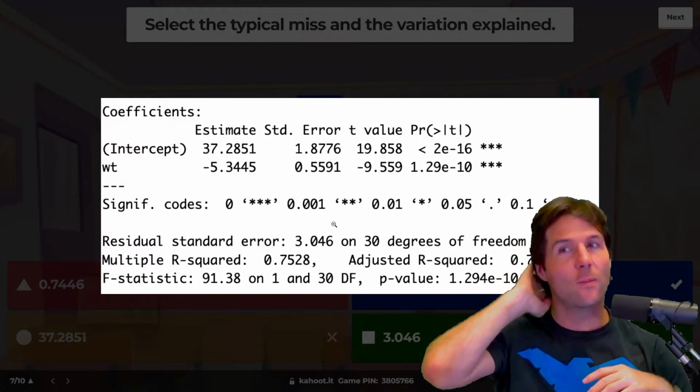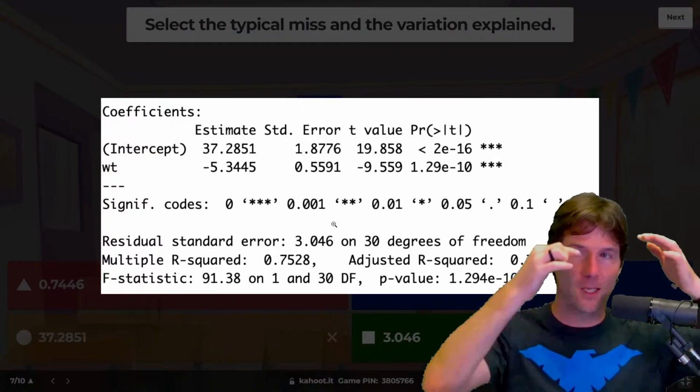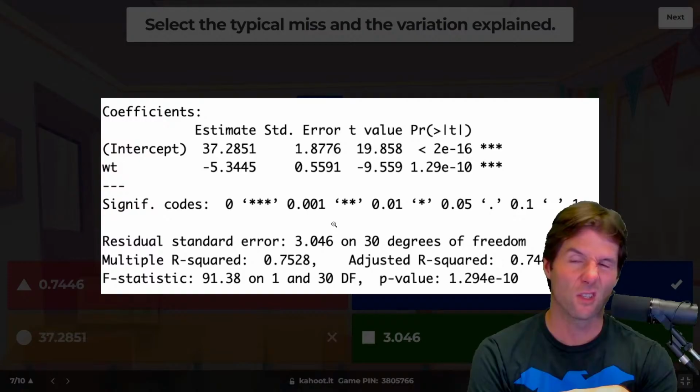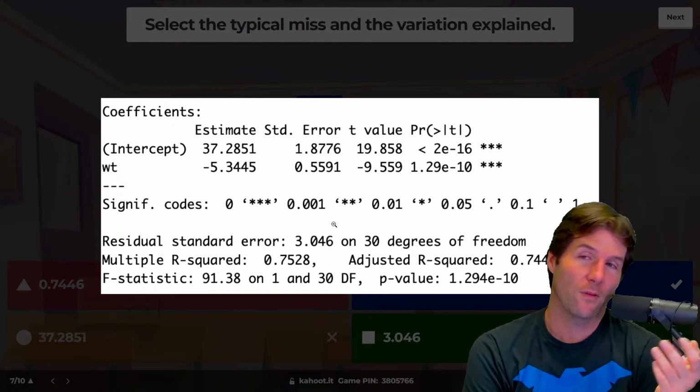So when you see the model typically misses by 3, you're going to predict this car gets 25 miles per gallon. Well, maybe in the range of 20 to 30 or something. That's kind of 1.66 standard errors. So you don't know. If you predict 25, you could be off by about 3.